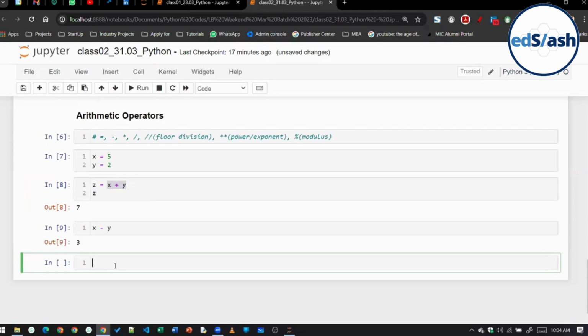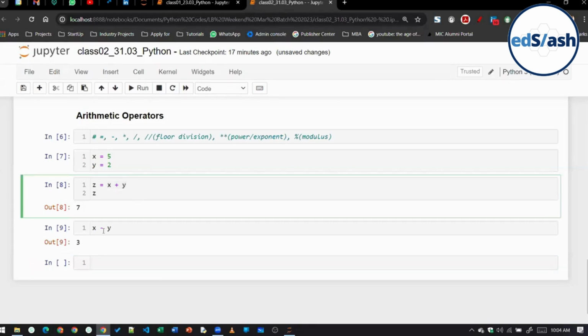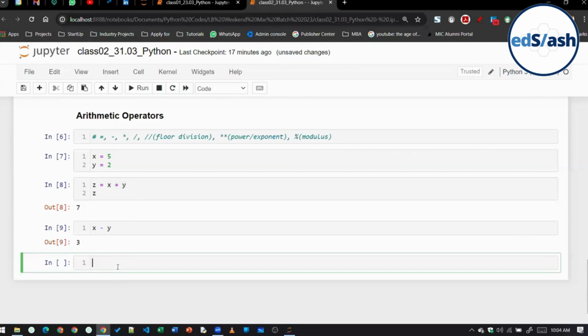Whether you want to store it in a variable or not totally depends on you. If you want to use the output, the sum or difference or whatever it is, later on, then obviously you need to store it in a variable. But if you don't want to use it, then there is no need of storing it in a variable. So here we have addition, subtraction, then multiplication, which will be simply x multiplied by y.